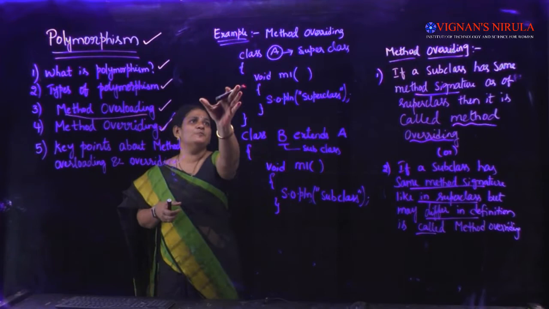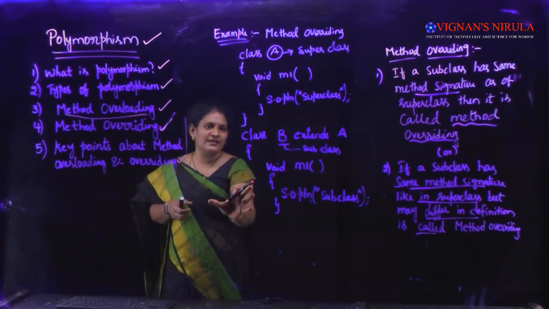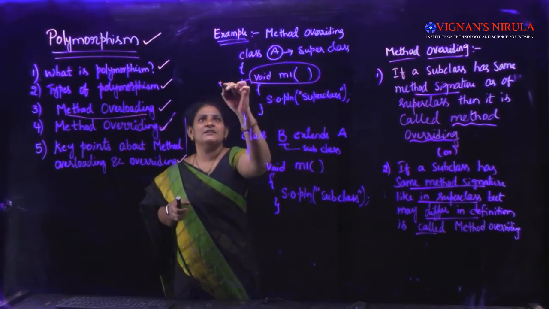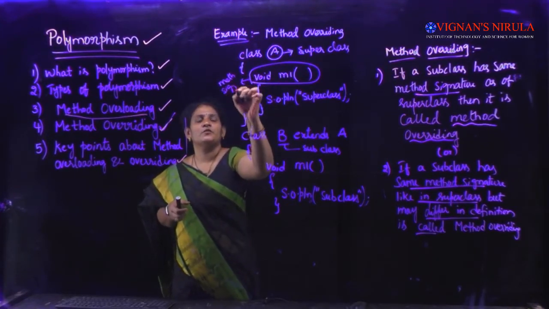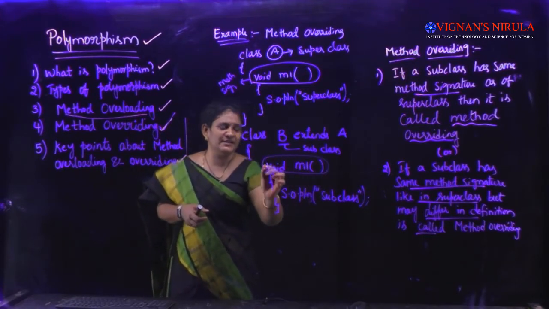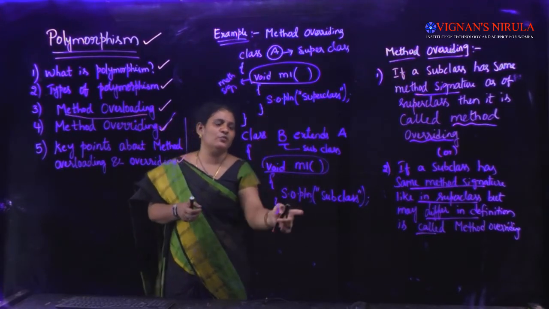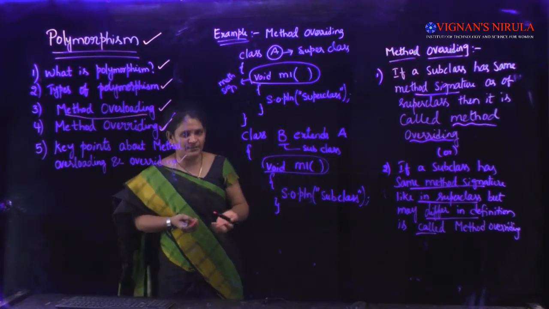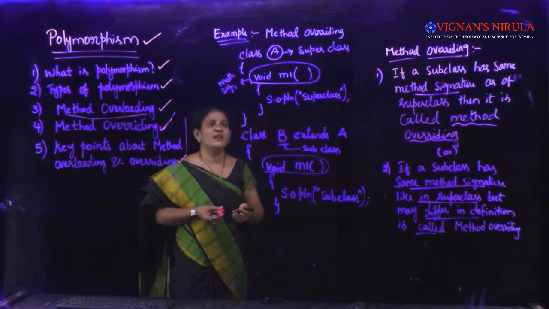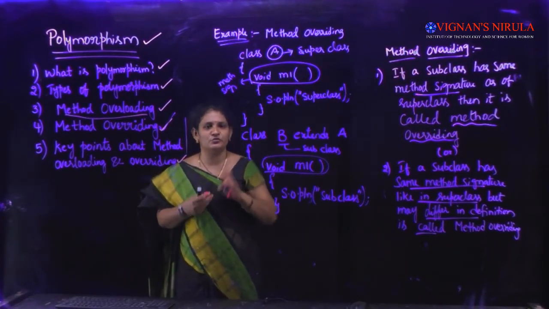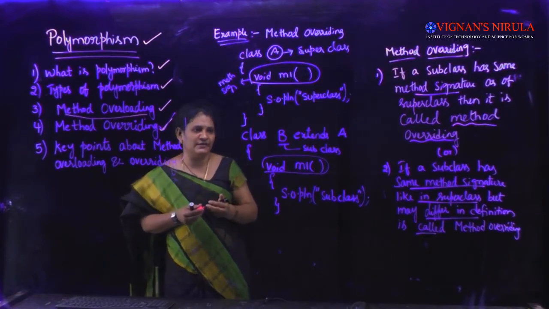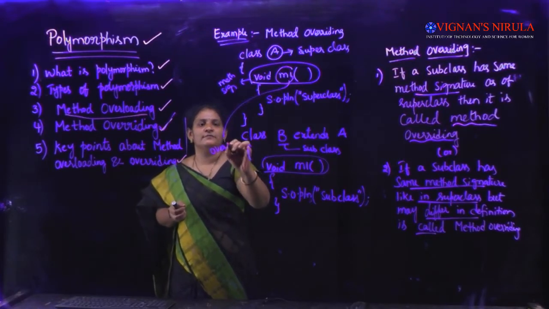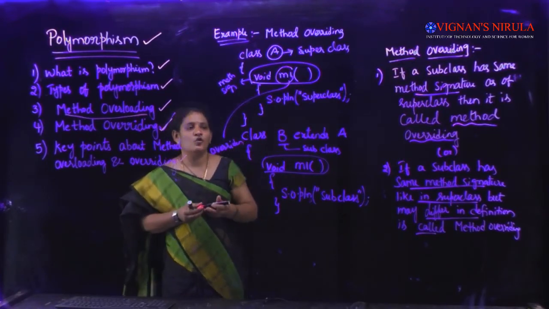In the superclass I have written one method. In the subclass also I have taken the same method signature. This I am calling the method signature. The same method signature needs to be present, but the body can be changed. Here I have written system.out.println superclass. Here I have written subclass. The body will usually change. If you write the same body, then what is the use of writing two same methods? So the body usually will get changed. This M1 is now a method which is overridden. I can call this concept method overriding.